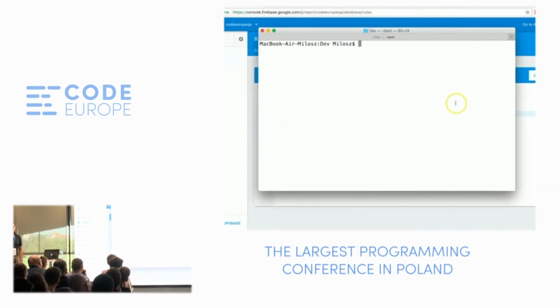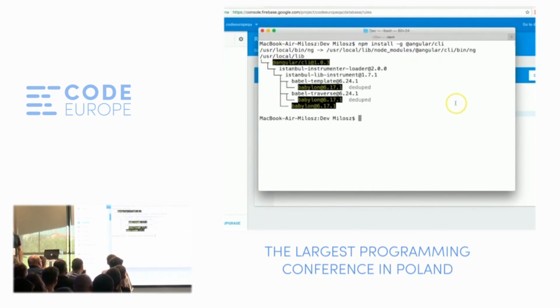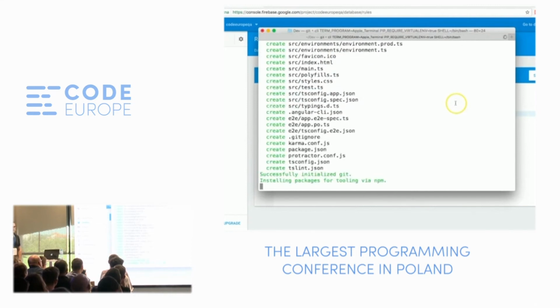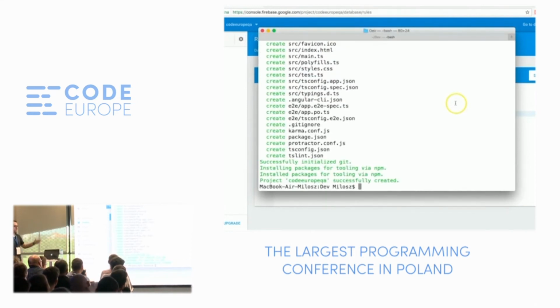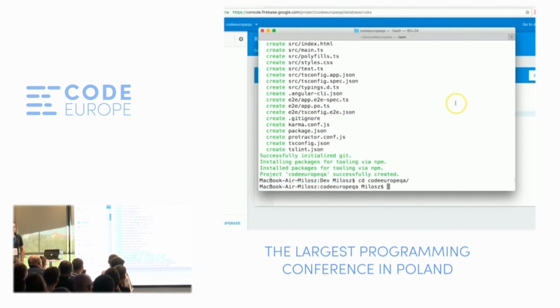Now let's launch the terminal and install a couple of node modules. We'll start with Angular CLI, which is a command line tool for generating a skeleton of an Angular application. Now we can use this tool by typing ng new to generate a skeleton of our project. It generated lots of files. So let's go into this newly created directory.